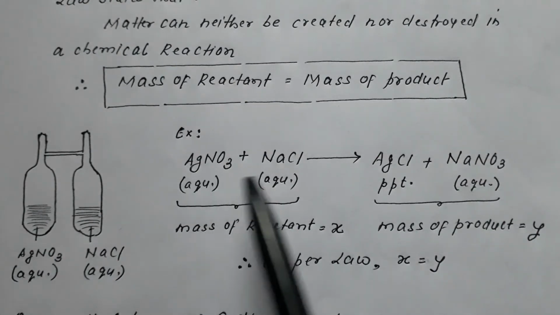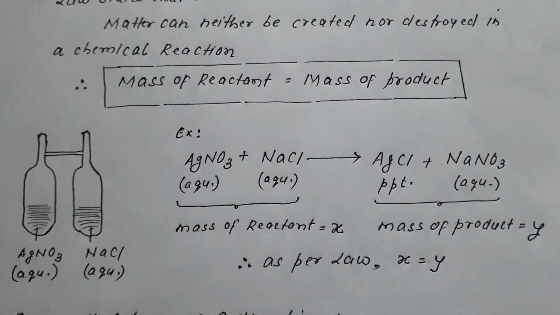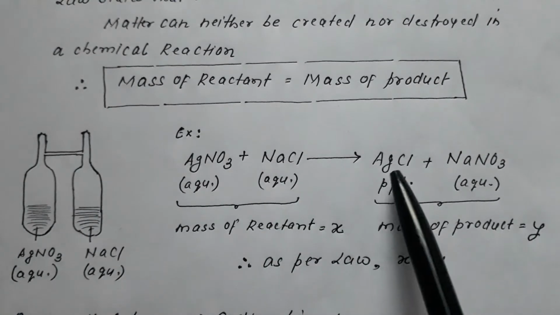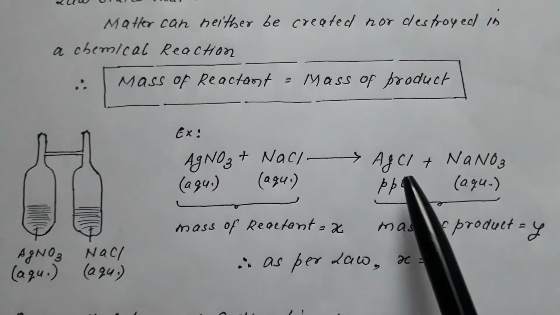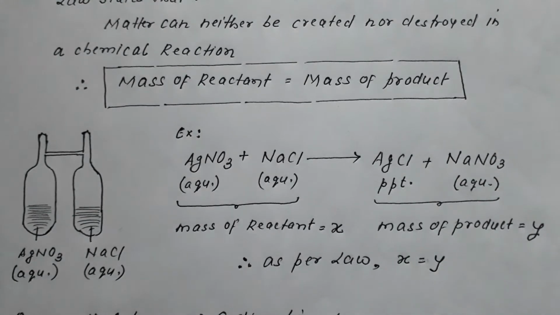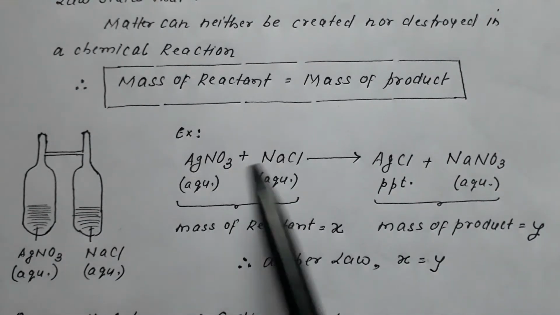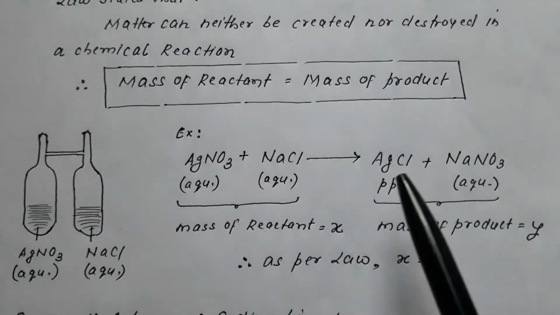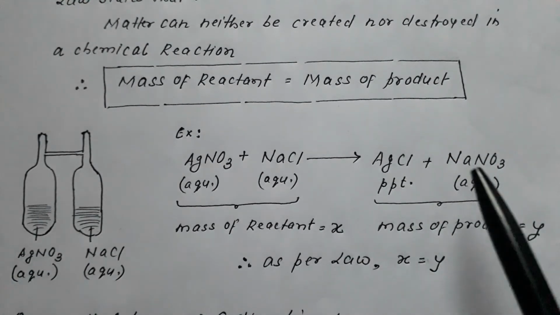When AgNO3 reacts with NaCl, Ag and Cl result in the formation of AgCl, which is water insoluble and therefore forms a precipitate, plus Na and NO3 form NaNO3. That is, nitrate of silver and chloride of sodium convert into chloride of silver and nitrate of sodium.